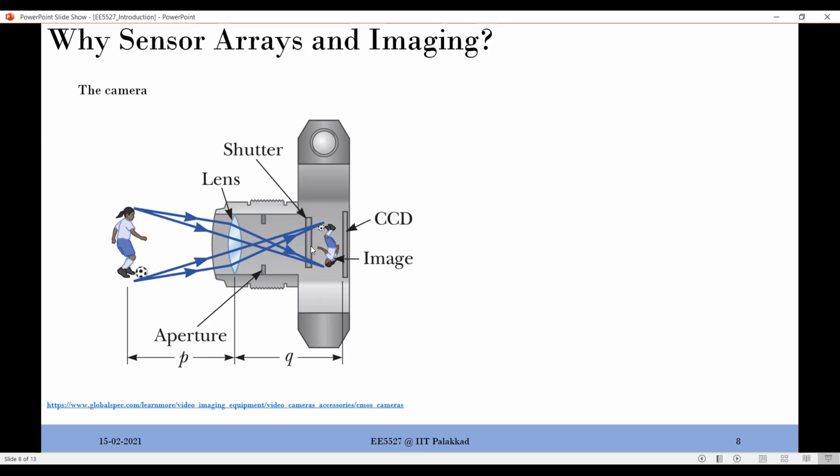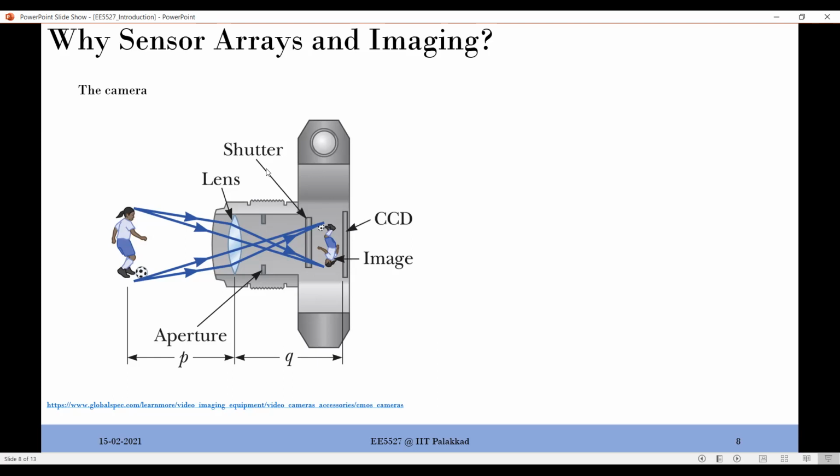The shutter's role is something like you open it and then you close it. So you measure how much light is falling during that time onto this charge coupled device. Then obviously some regions will be reflecting the light more, some regions will not be reflecting the light as much. So that gets captured in this CCD arrangement.